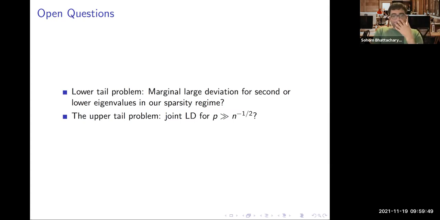And similarly, in the upper tail problem, the question still remains what happens when p is much larger than n to the power minus half. That's the mean field regime. Can we talk about the joint large deviation? That is, if I look at the top 5 eigenvalues, can we talk about the upper tail? Now, there are guesses about what type of structure will govern this, but there is no rigorous proof of how one can get hold of this. With these open problems, let me just finish this talk and stop sharing.